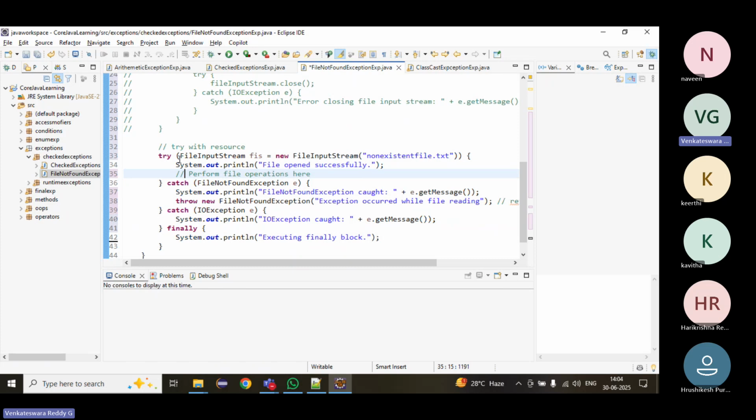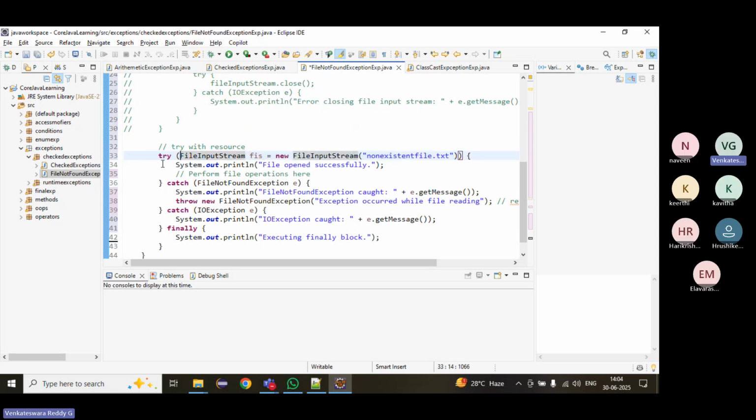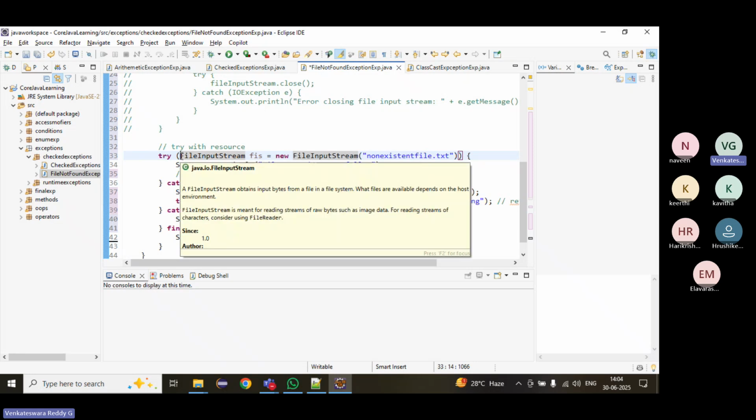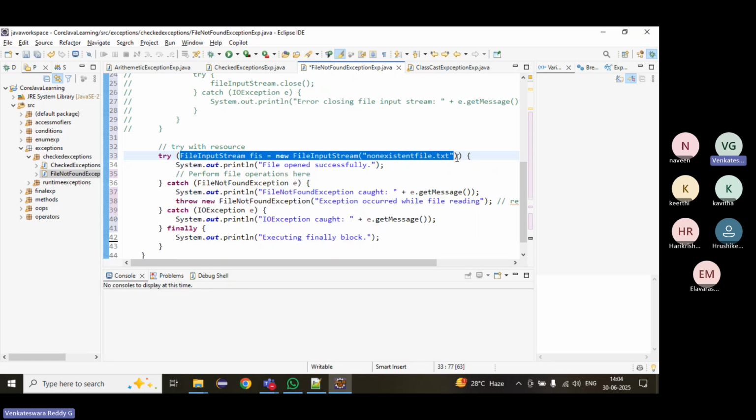How to write it: inside the try parenthesis, we have to create the file input stream object. FileInputStream fis equal to new FileInputStream, with the path of the file. This is called try with resource. That means try, open and close parenthesis, and create the file input stream object inside the parenthesis.